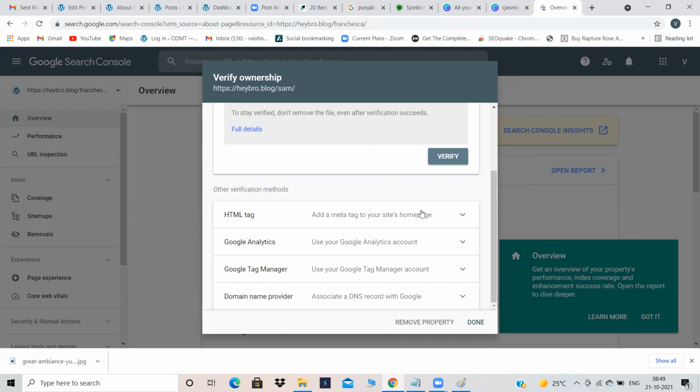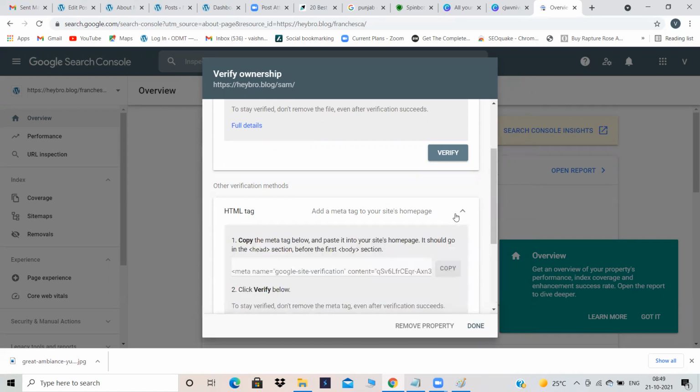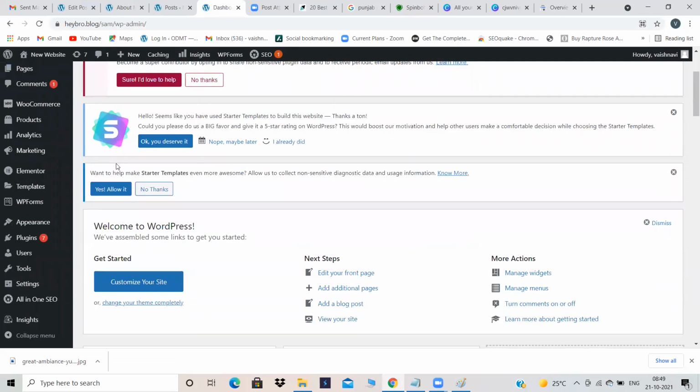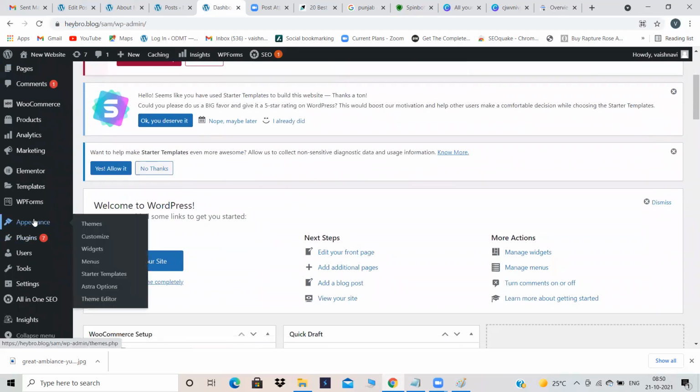But now we will go with this thing, HTML tag. Just click on it. Now read this. Copy the meta tag below and paste it in your site's homepage. It should go in the head section before the first body section. So what is it telling me? It's telling me to copy this code, right? Copy it to clipboard. Then come back to your website. Where is your website? Here. Go to appearance, theme editor. When you see theme editor below, the last option, just click on theme editor.